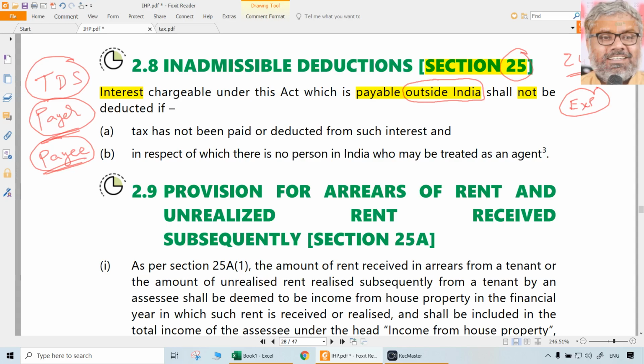For him it is expenditure, means for somebody it is income. Who is that somebody? That somebody who is outside India. And this payer of that interest, while giving that to a payee who is outside India, has to deduct TDS. That is the obligation, legal obligation of the payer. It may sound strange, but that is law.